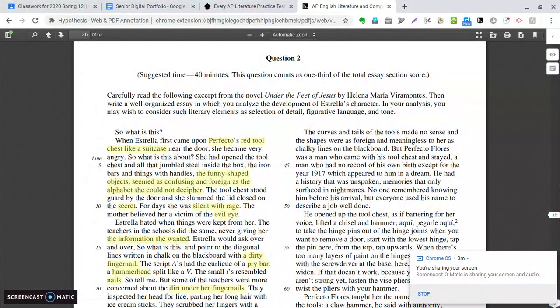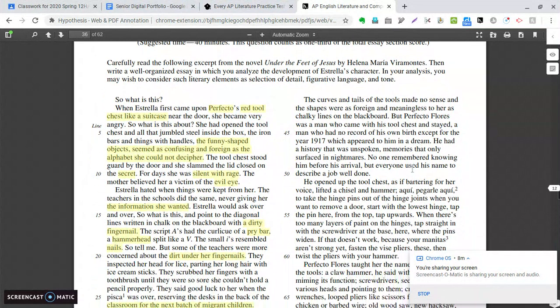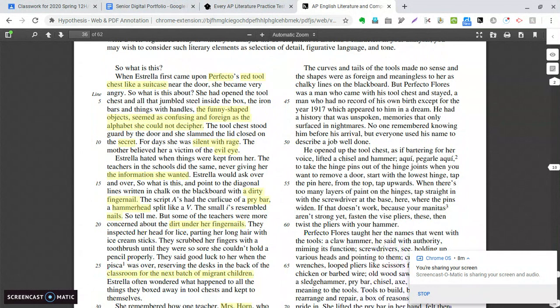The curves and tails of the tools made no sense, and the shapes were as foreign and meaningless to her as chalky lines on the blackboard. But Perfecto Flores was a man who came with his tool chest and stayed, a man who had no record of his own birth except for the year 1917, which appeared to him in a dream. I guess this year's important in the United States because of World War I, but I don't know if that's a detail that we need right now.